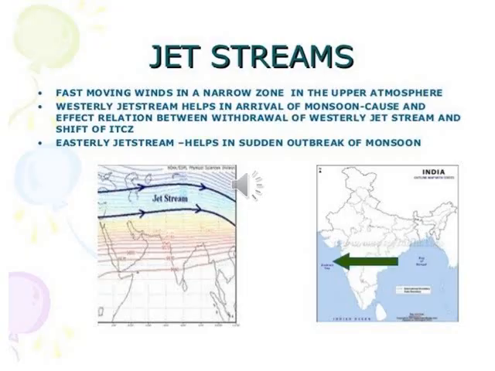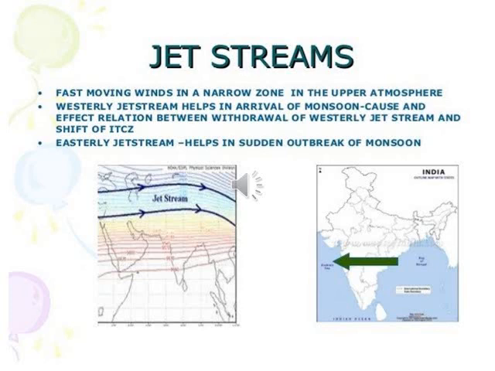These are fast moving winds in a narrow zone in the upper atmosphere. The westerly jet stream helps in the arrival of the monsoon; there is a cause and effect relation between the withdrawal of the westerly jet stream and the shift of the intertropical convergence zone. The westerly jet stream helps in the arrival of the southwest monsoon, arising over the Tibetan plateau. But the easterly jet stream causes tropical depressions during both the southwest monsoon and the retreating monsoon.